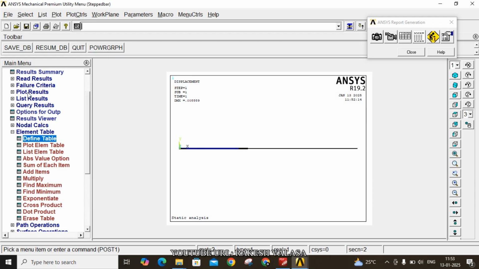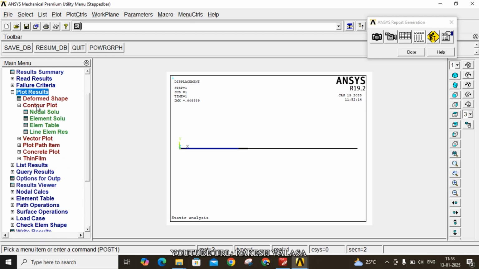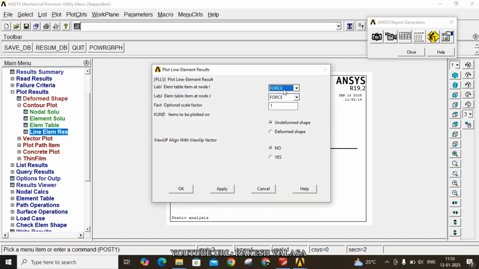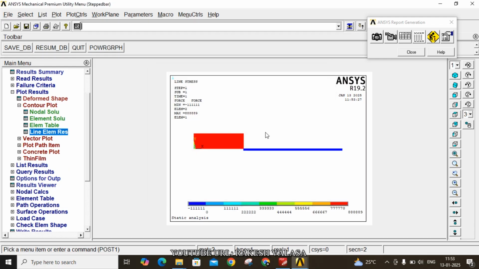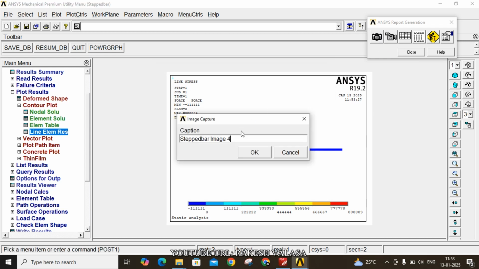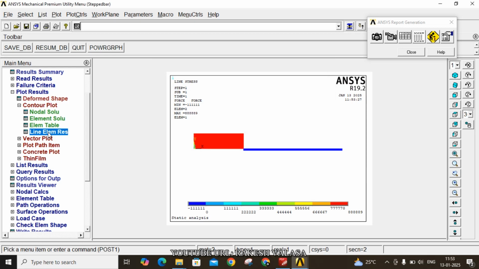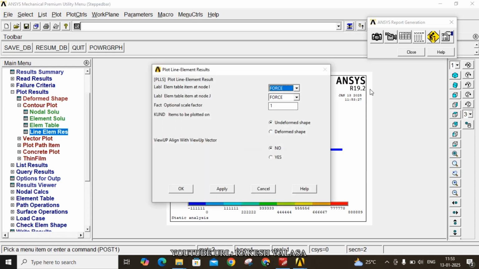Next, move to the plot results. Contour plot, line element results. Here choose force. OK. Now capture this image. This is the force. OK. Now again choose line element results, node I stress, node J stress.